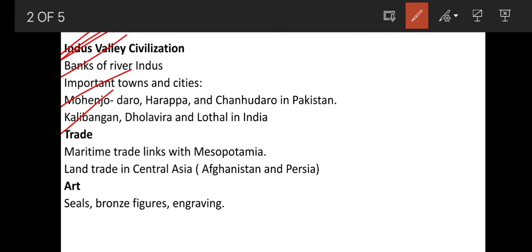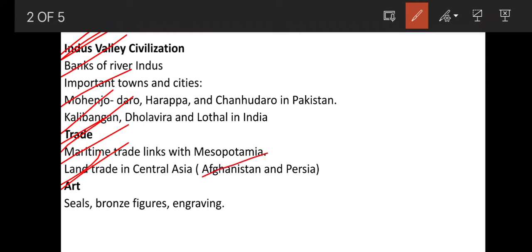They also had trading with different civilizations. That is maritime trade links with Mesopotamia. They had trading, that is buying and selling things through the sea by using ships. Mesopotamia is also one of the oldest civilizations of the world. They also had land trade in Central Asia. The countries were Afghanistan and Persia.